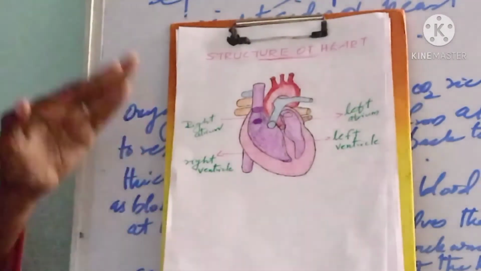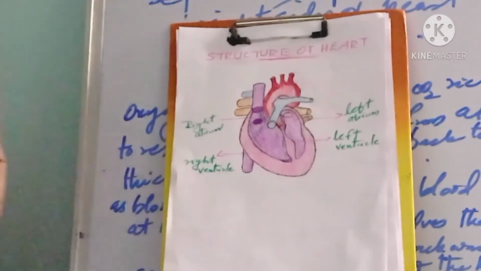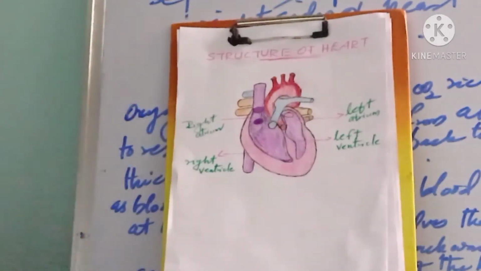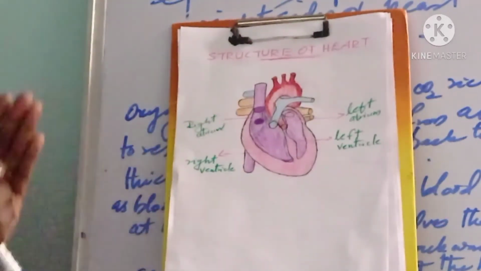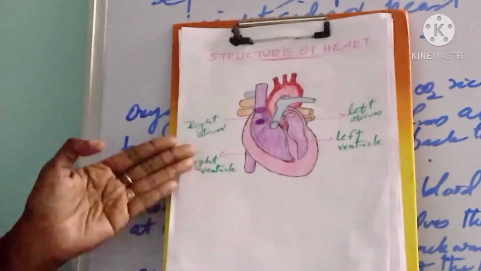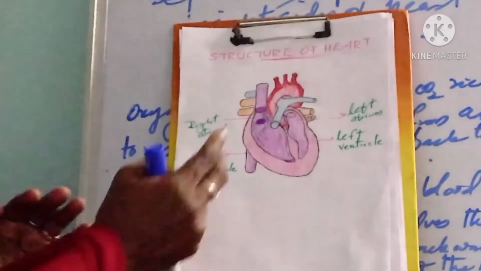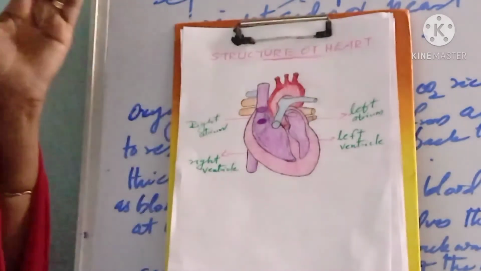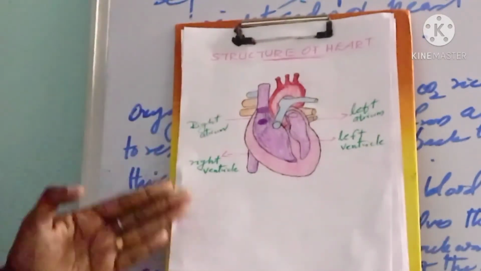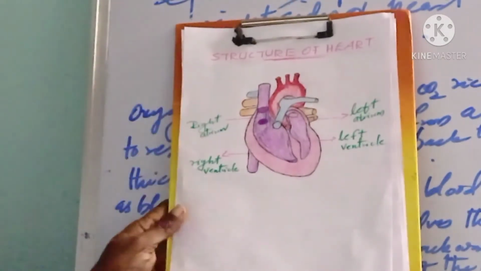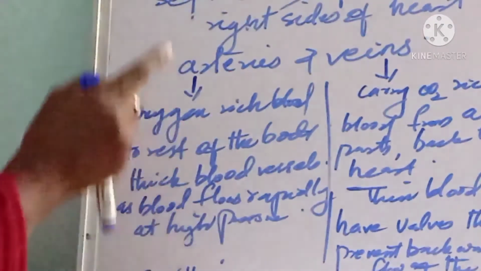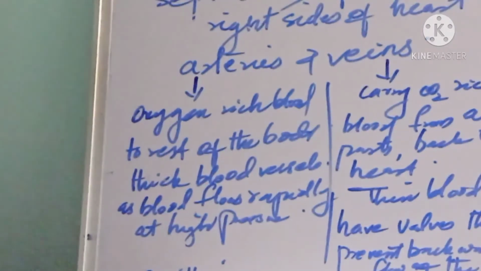Then what are the 4 chambers in the heart? We have the 2 upper chambers and the 2 lower chambers. The 2 upper chambers are the right atrium and the left atrium. The 2 lower chambers are the right ventricle and the left ventricle. Then what is the septum? It is a muscular wall that separates the right and left side of the heart.